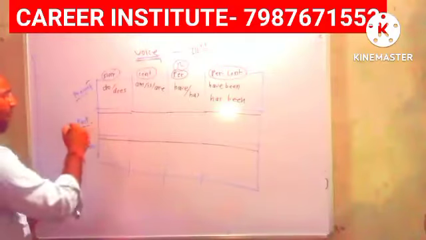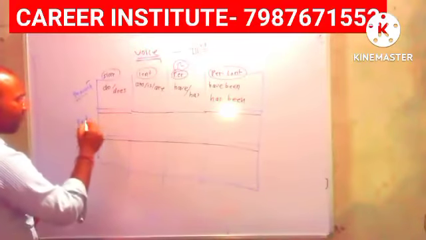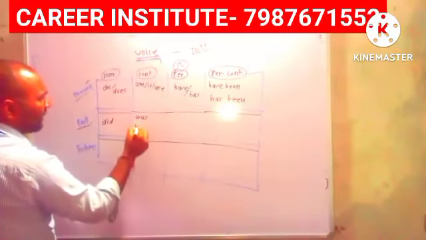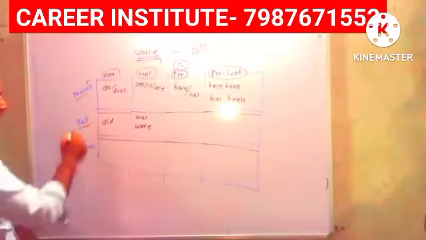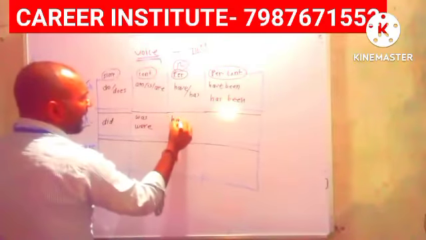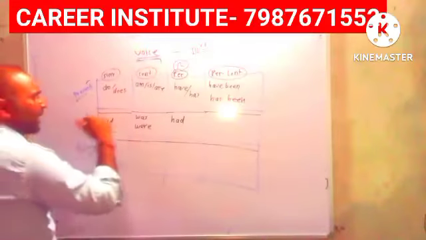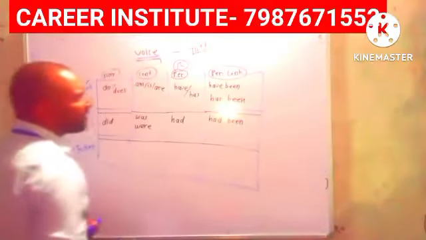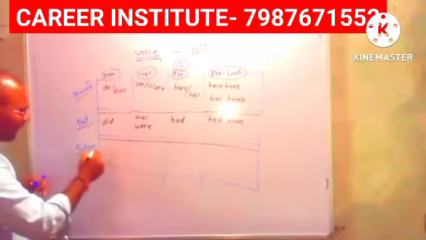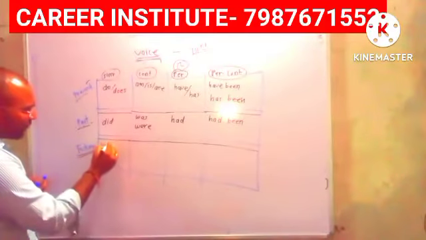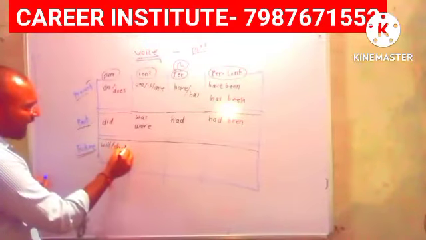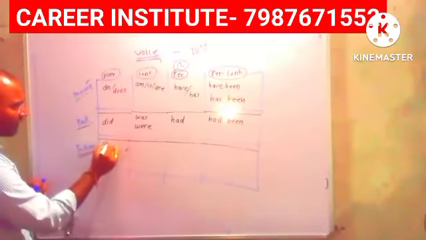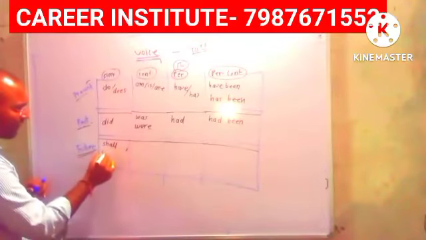Now we will discuss past simple tense. What's the helping verb for past simple tense? Did. Past continuous tense: was and were. Past perfect tense: had. And past perfect continuous tense: had been. Now again for future simple tense, the first one is shall, and the second one is will.